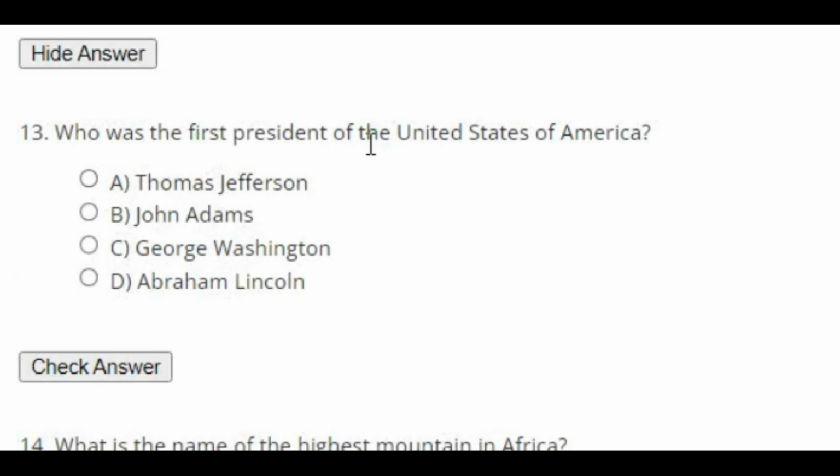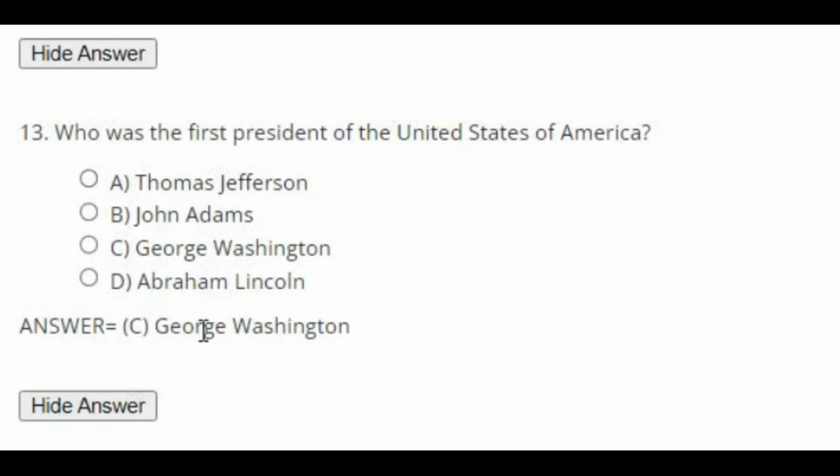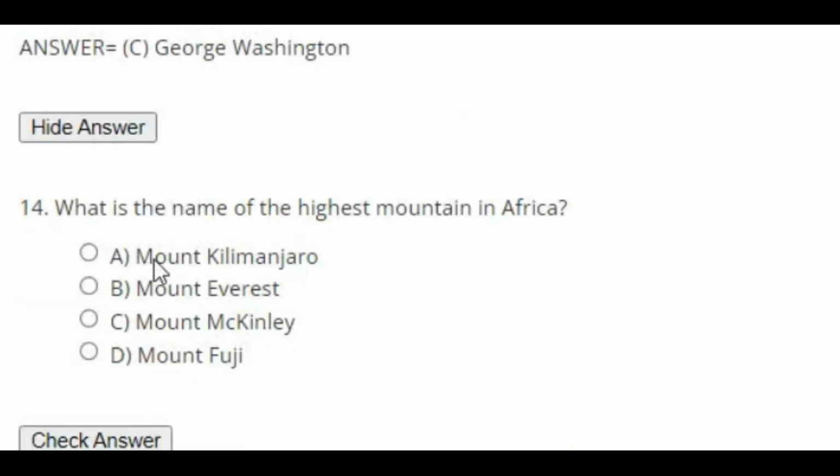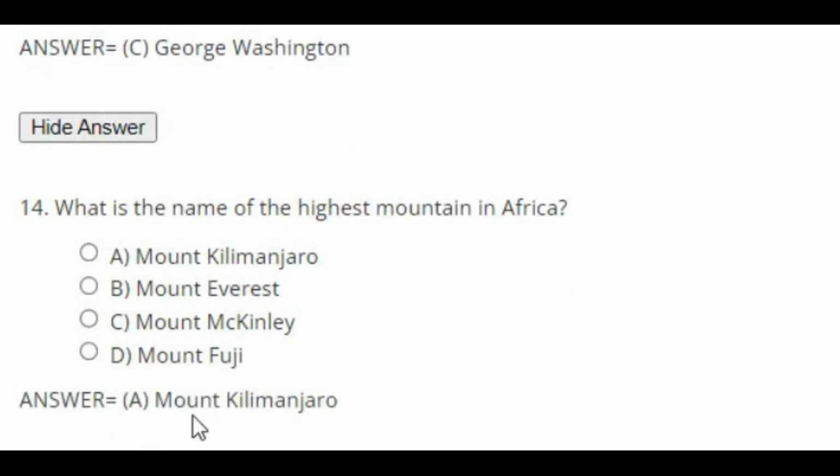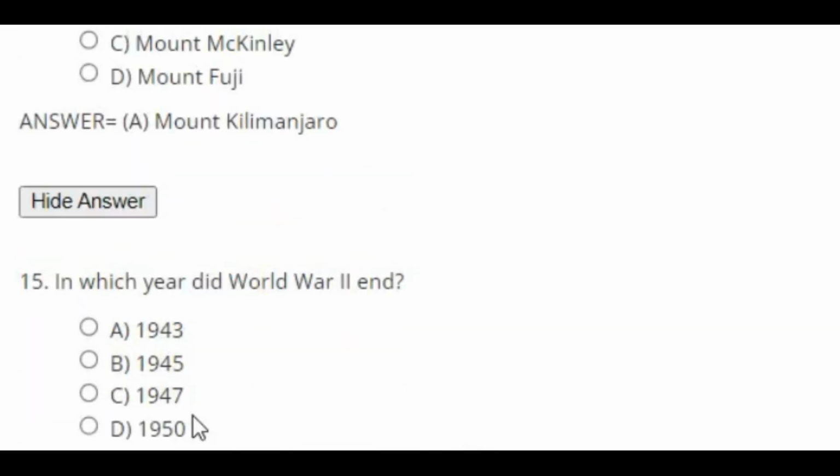Who was the first president of the United States of America? The right answer is George Washington. What is the name of the highest mountain in Africa? The right answer is Mount Kilimanjaro.